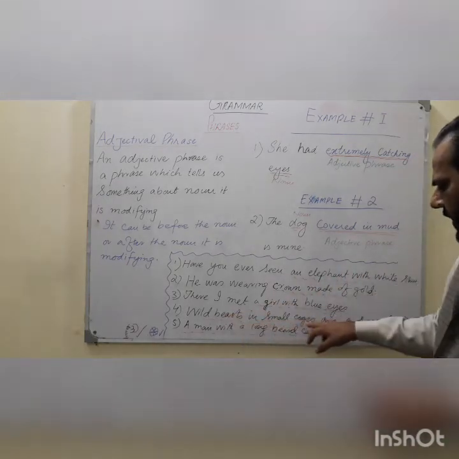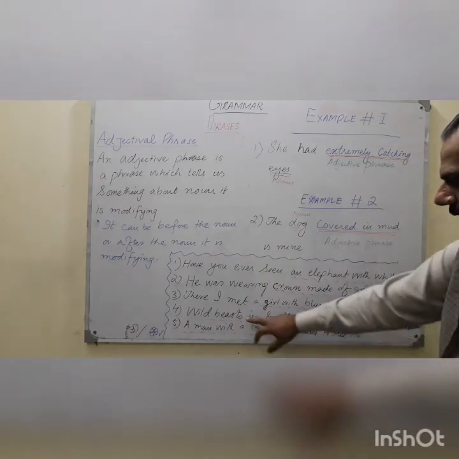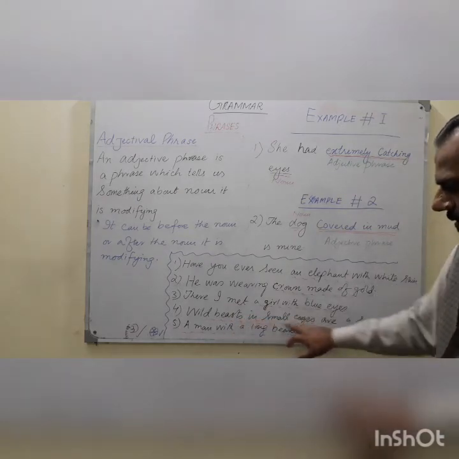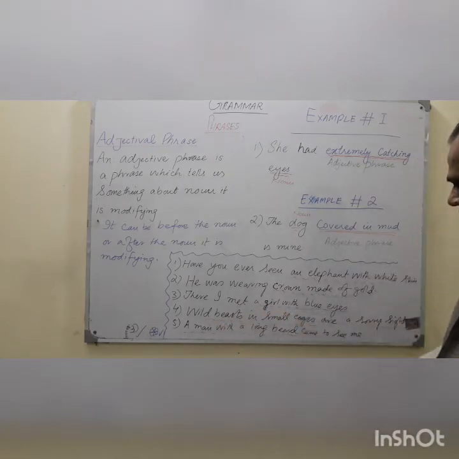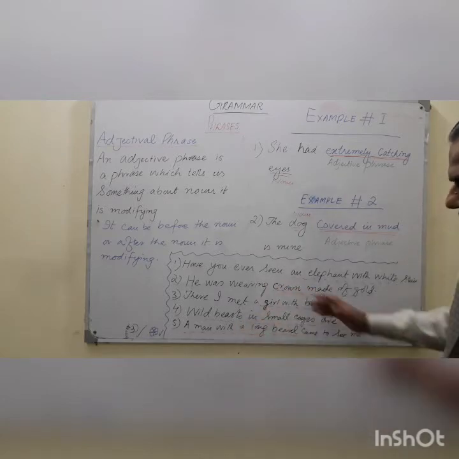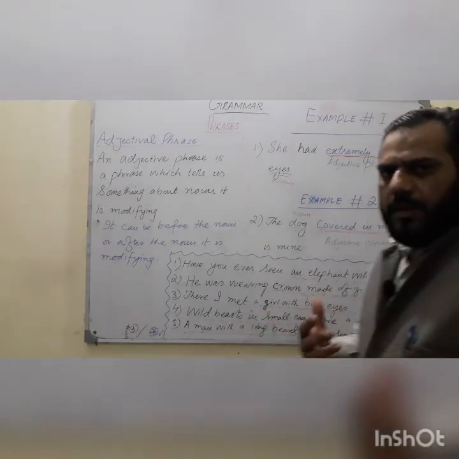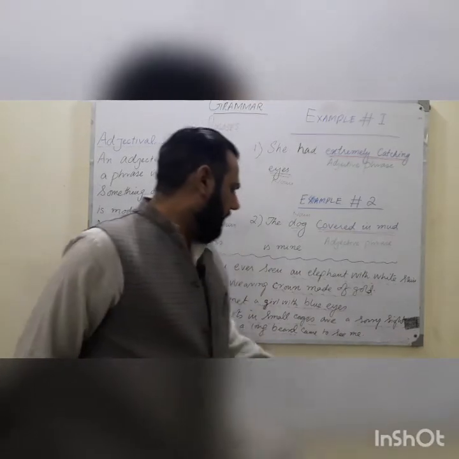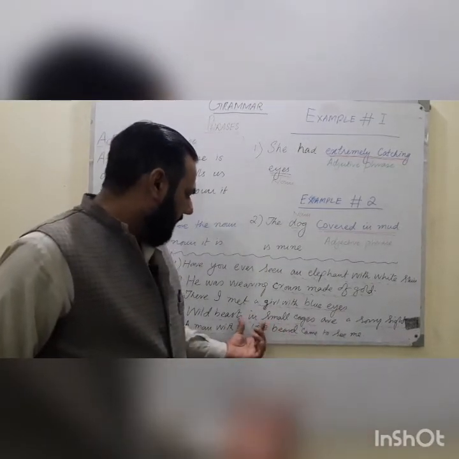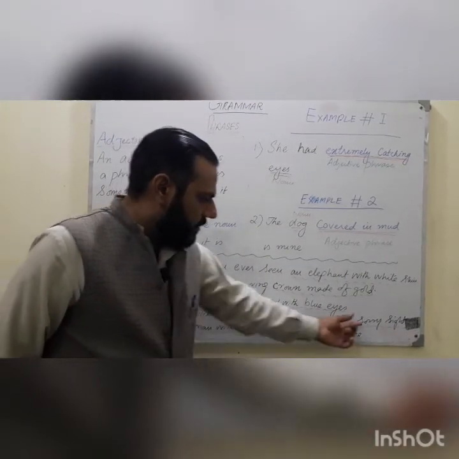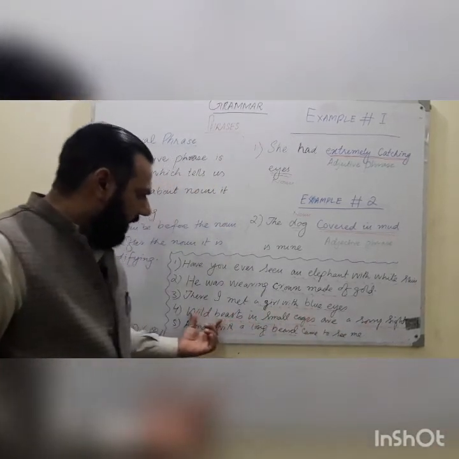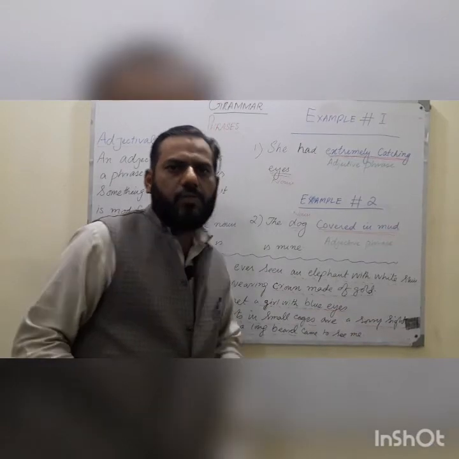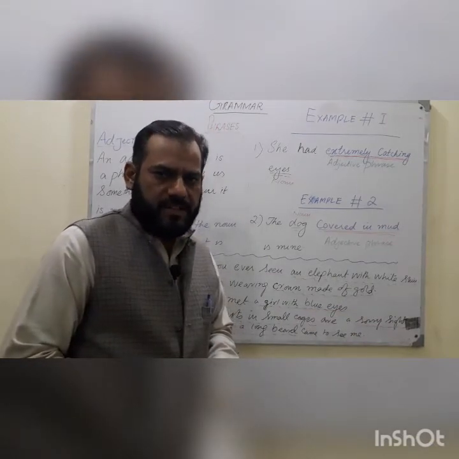Wild bees in small cages are a sorry sight. So wild bees is a noun, and small cages tells us about the wild bees, and sorry sight also tells us about the wild bees as well. So in this sentence we have two adjectival phrases. One is small cages, wild bees in small cages, and the other is sorry sight. These are the two adjectival phrases in the sentence.